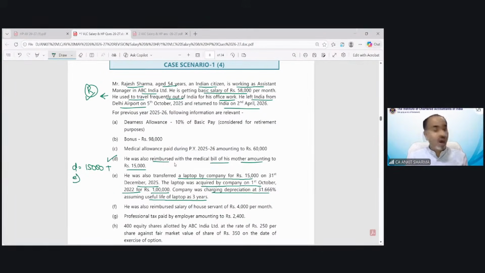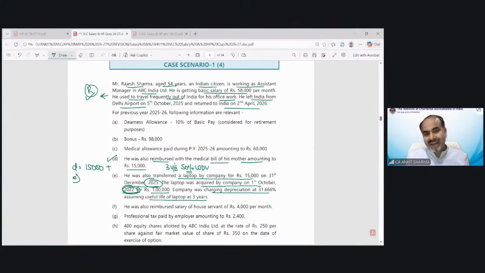So we have to see how many years have lapsed. The laptop was purchased by the company on 1st October 22 and on December 25 it has been transferred. So there are 3 complete years. And in case of a laptop, the rate is 50% for the purpose of calculation of perquisite.